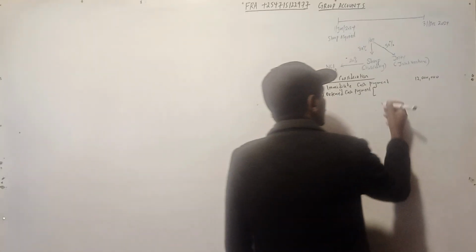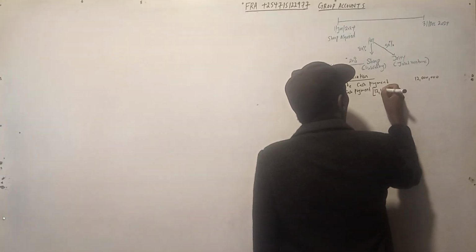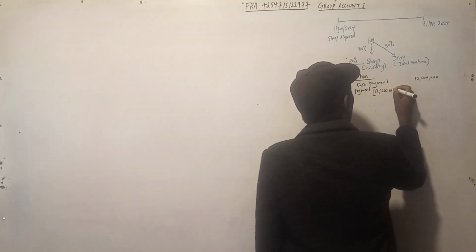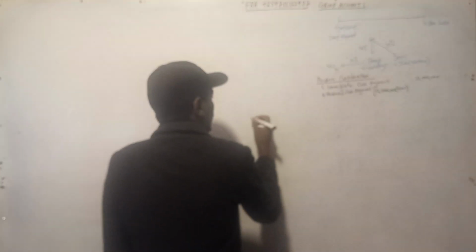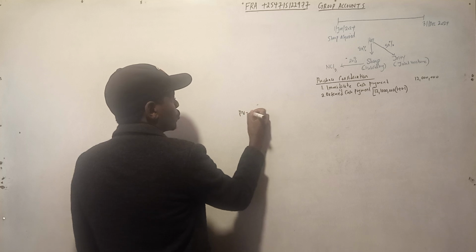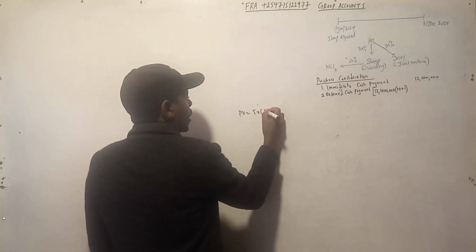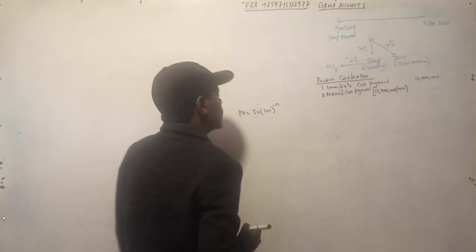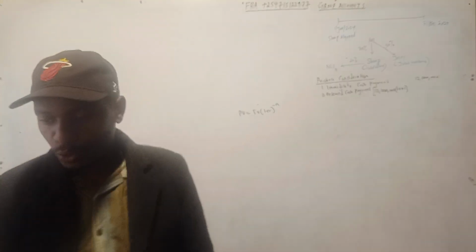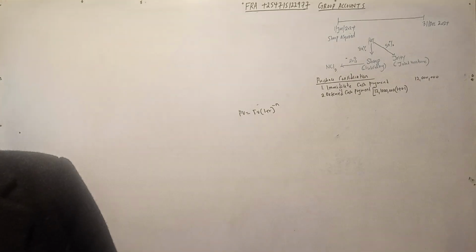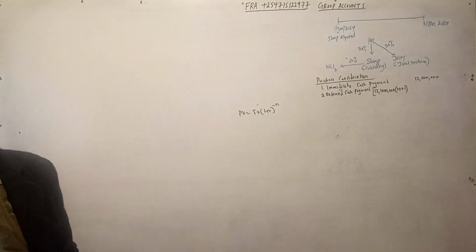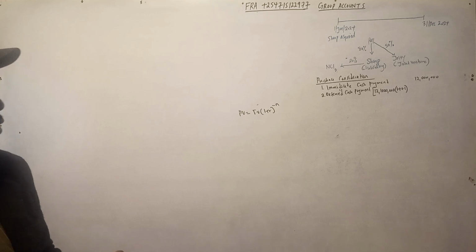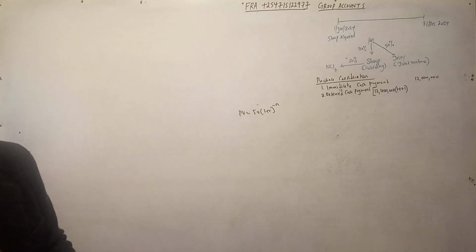So how do we do it? The cost of capital is 10%. You know the formula: present value is equal to future value times (1 plus r) raised to minus n. R is the cost of capital. Now we are in 2024. How many years up to 2026, so that we can convert from 2026 to 2024? That is 2 years, 2024 and 2025.